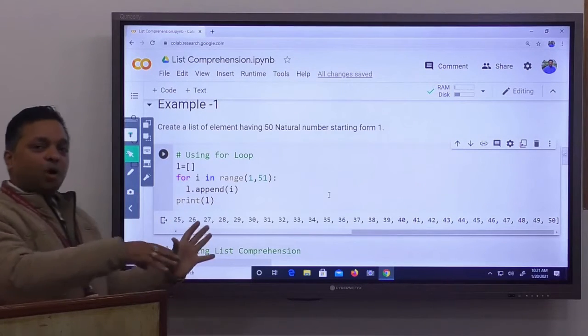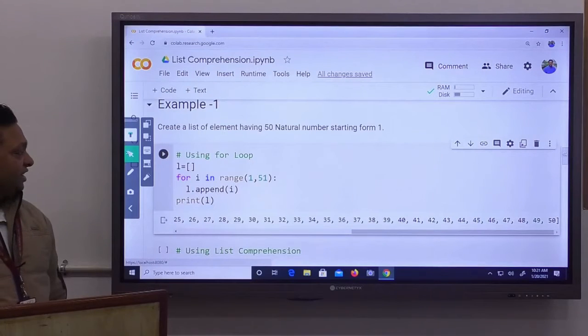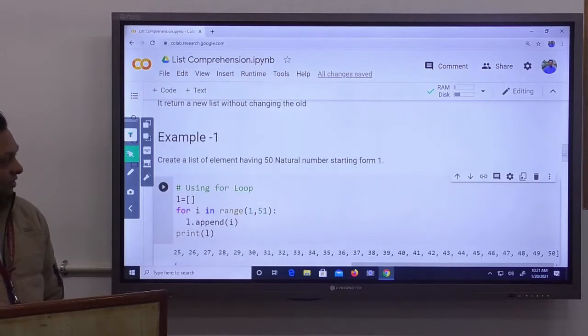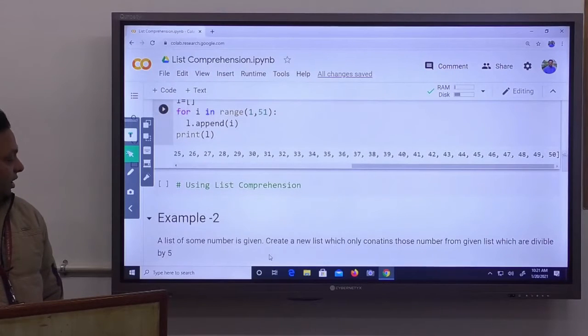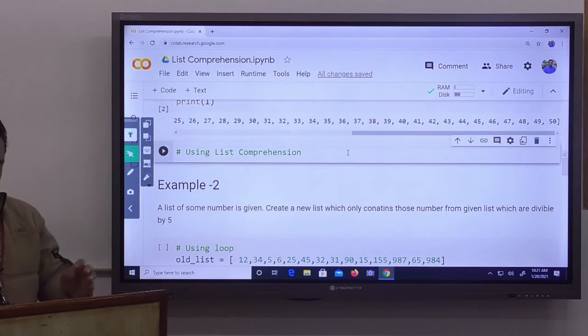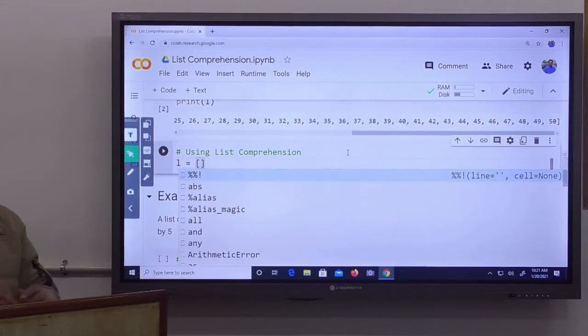Let's see how we can solve the same problem with the help of list comprehension. According to the syntax, first we write the expression we want. So I write L is equal to, where L is our object, then put the square brackets. First we write the expression.